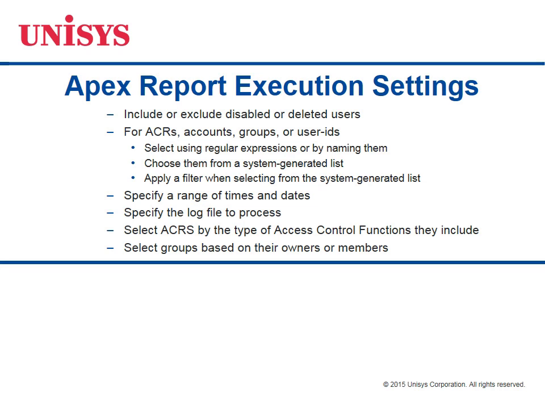Apex reports let you specify the data you're interested in through execution settings. You can include or exclude disabled or deleted users, and then for ACRs, accounts, groups, or user IDs, which are the general information reports, you can select using regular expressions or by naming the objects you're interested in. You can choose them from a system-generated list, and you can apply a filter when selecting from that system-generated list.